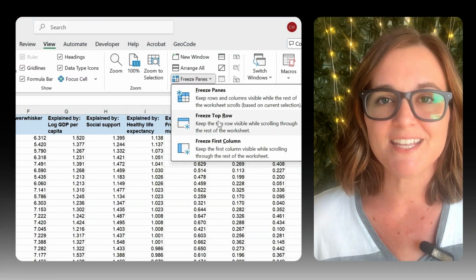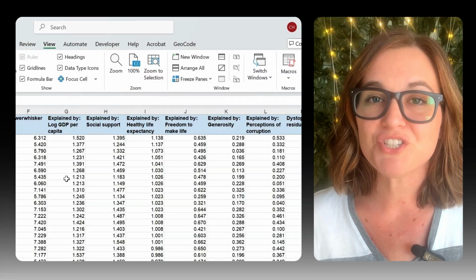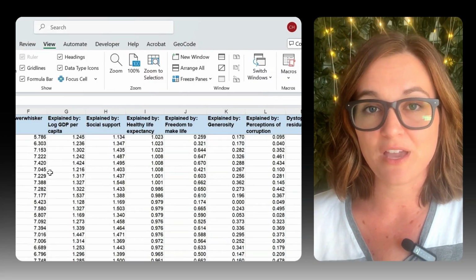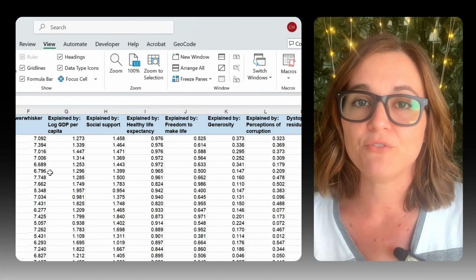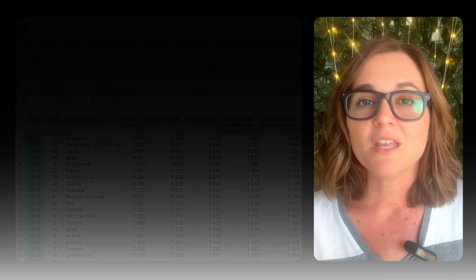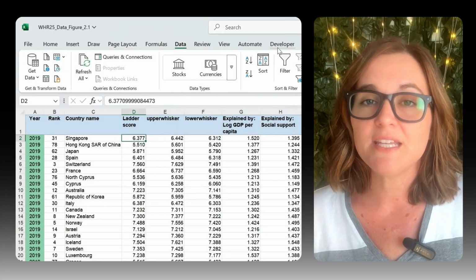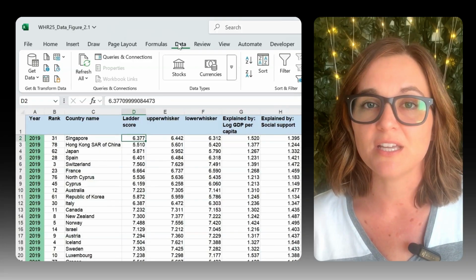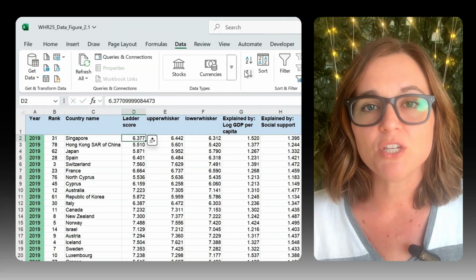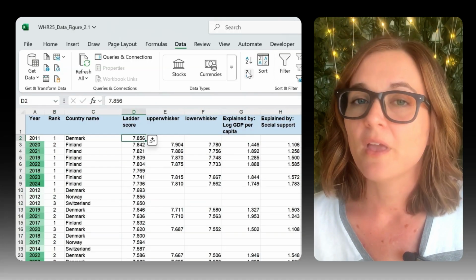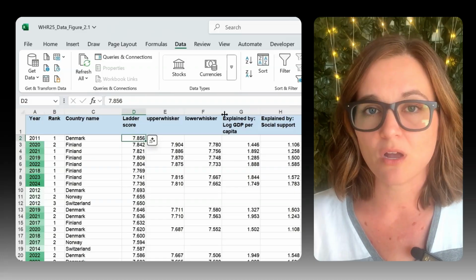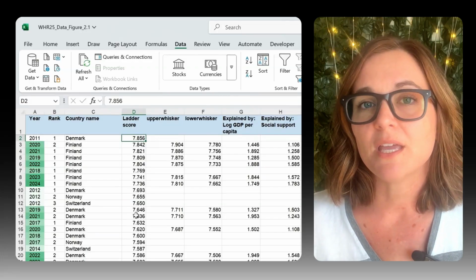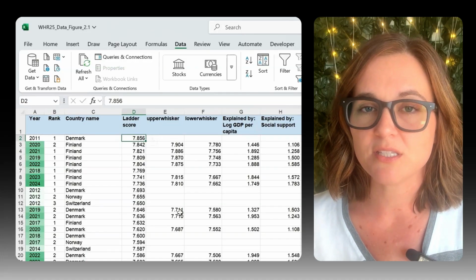This seems like a tiny step, but trust me, once your dataset grows to hundreds or thousands of rows, you'll thank yourself for locking that header in place. The first skill you can use with any dataset is sorting and filtering. Let's say I want to know which countries have the highest happiness score. I click anywhere in the happiness score column, go to the Data tab, and click Sort Largest to Smallest.